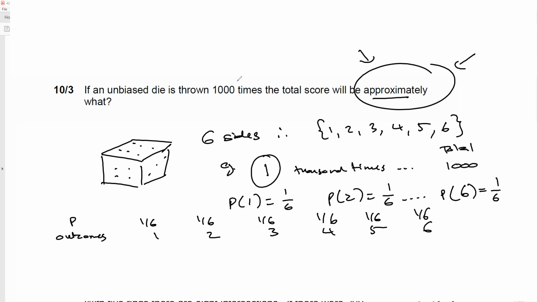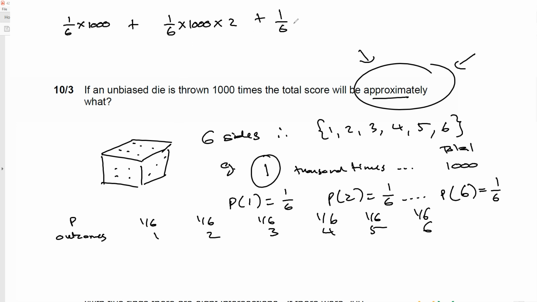So that means out of 1,000, 1/6 of 1,000 would be that, 1/6 of 1,000 would be that, and so on. In other words, I could take 1 out of 6 multiplied by 1,000, right? And plus it with 1 out of 6 multiplied by 1,000, but this time I would multiply it by 2 because it's that.